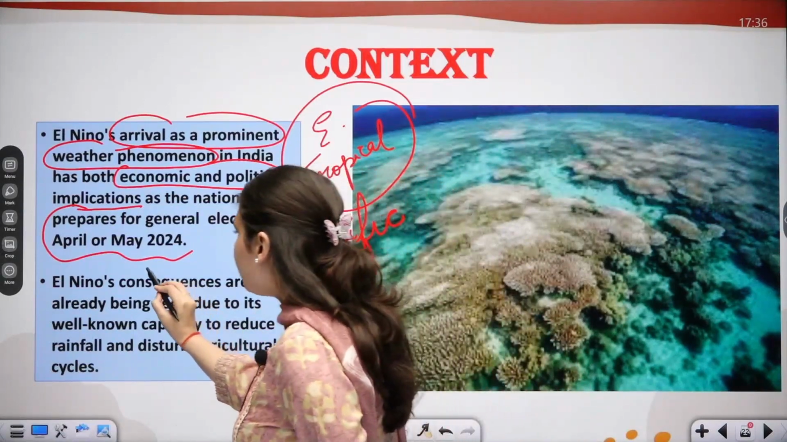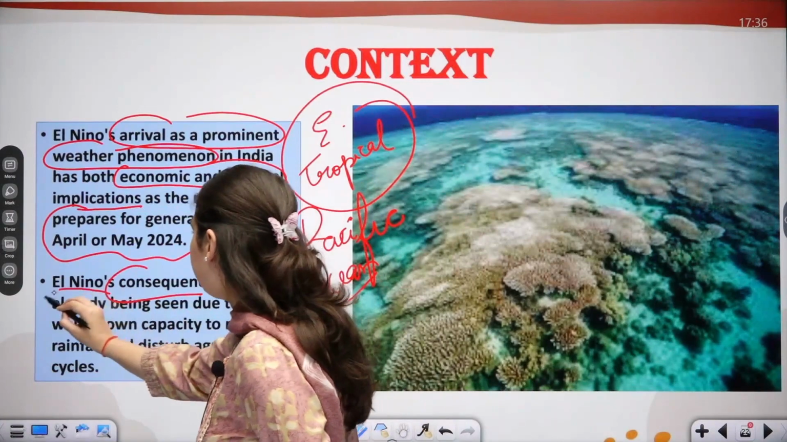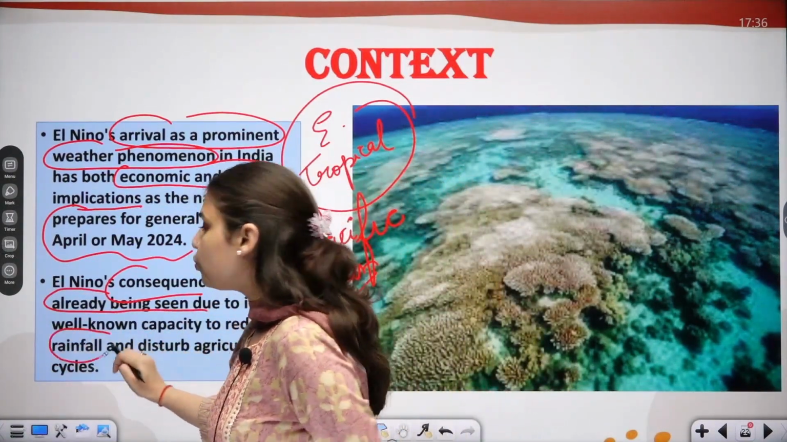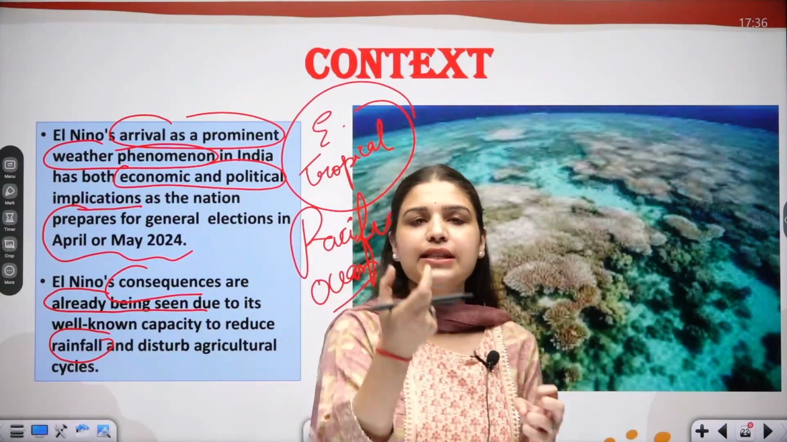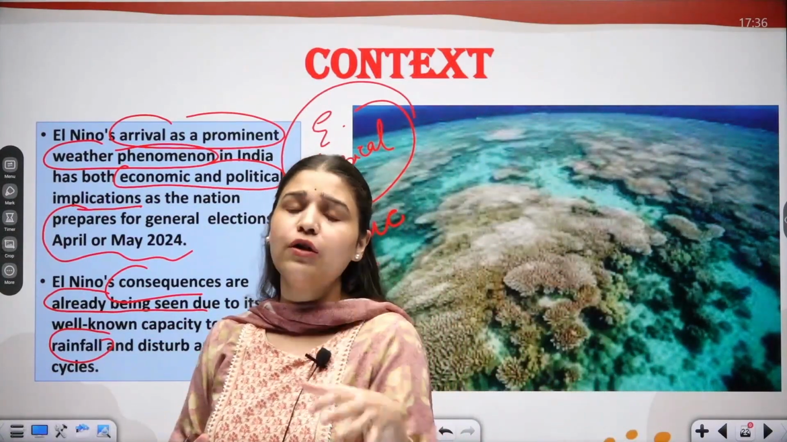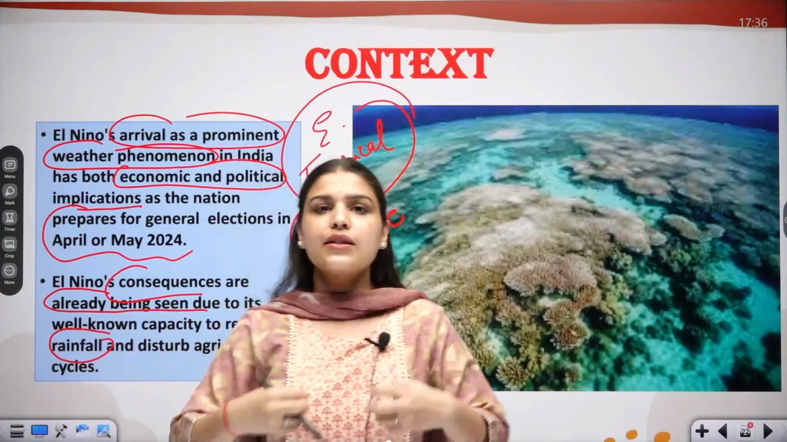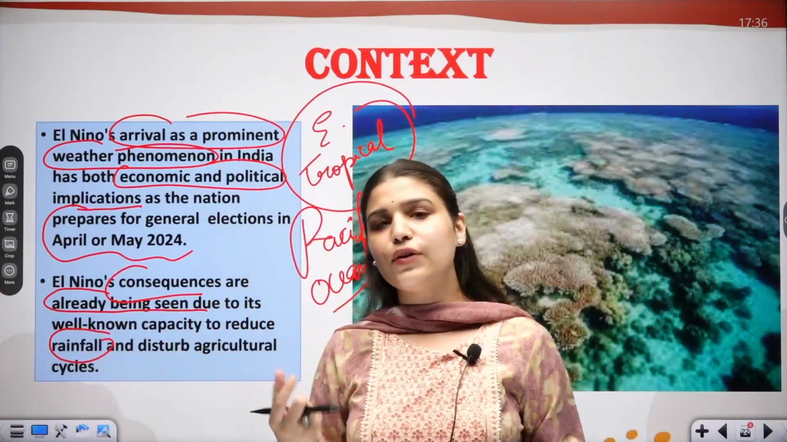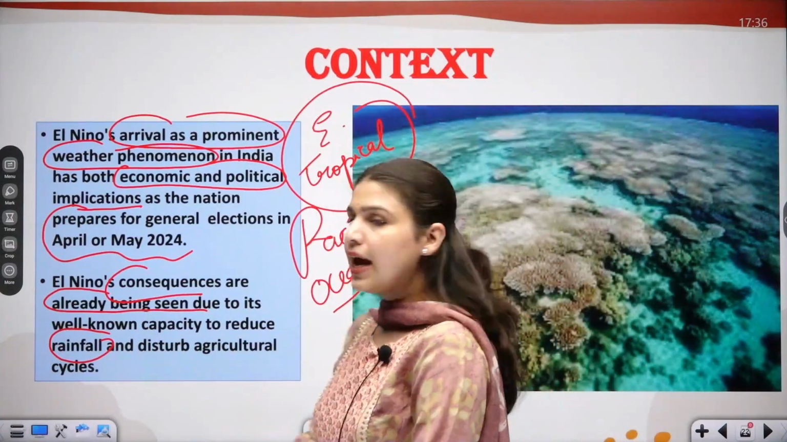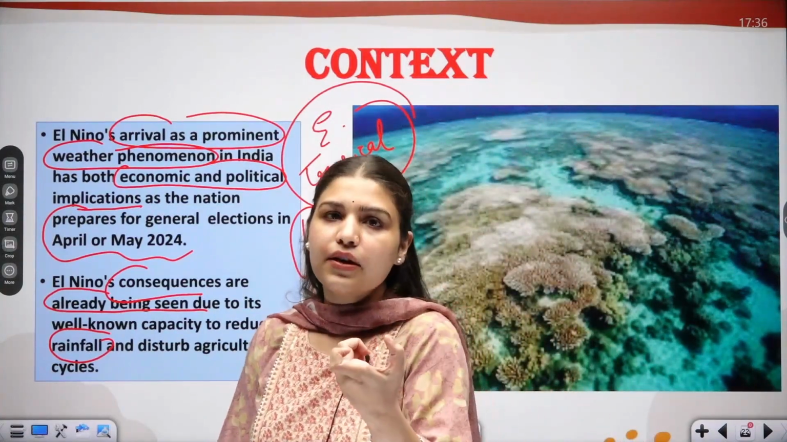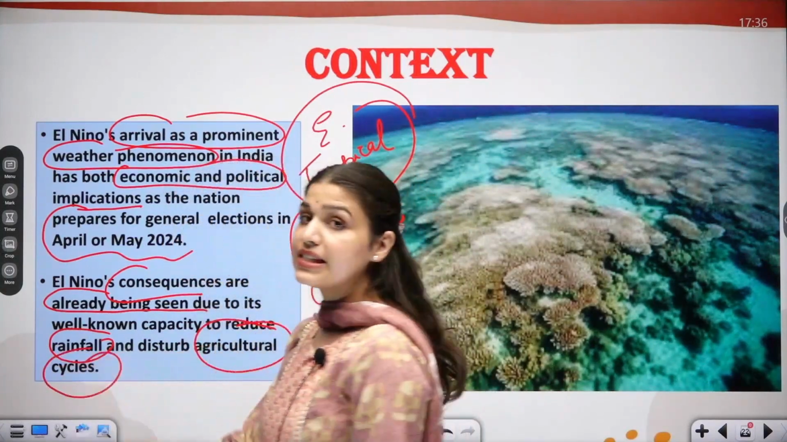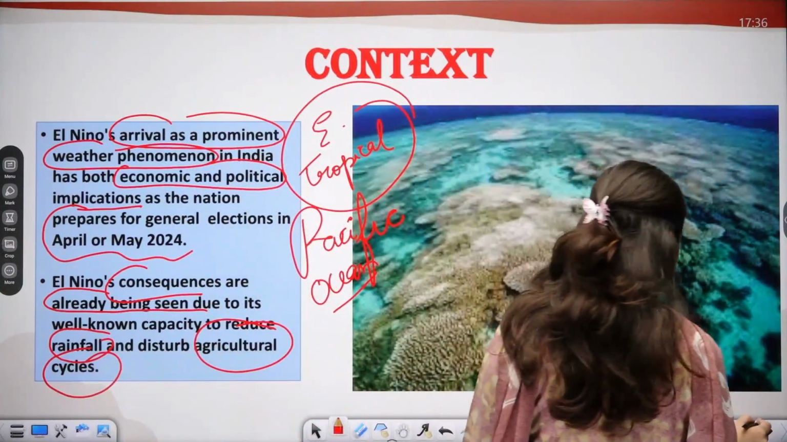Now, El Nino's consequences are already being seen due to its well-known capacity to reduce rainfall. One of the consequences of El Nino is reduced rainfall, which may result in drought. The consequences are already being felt because there has been very little rainfall in the month of August this year, and of course the reduced rainfall affects our agricultural cycle. So these consequences are already being felt by our country.